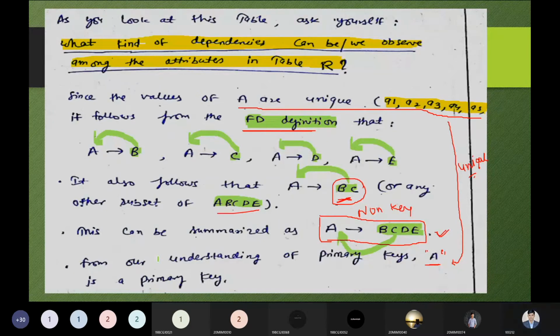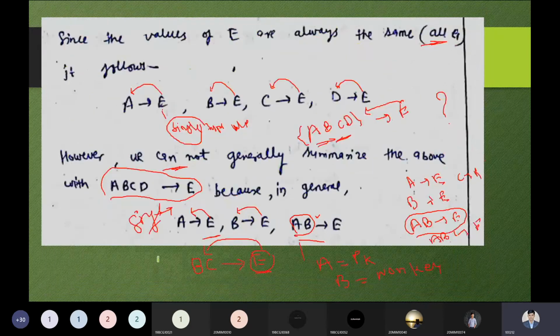Yes, sir. Good. Since the value of the E attribute is always the same, this is the point. Why will it be the same? It is mentioned over here in our table as E1. E1 is a value held by all the tuples in the attribute E. So we can say that E can depend on A.